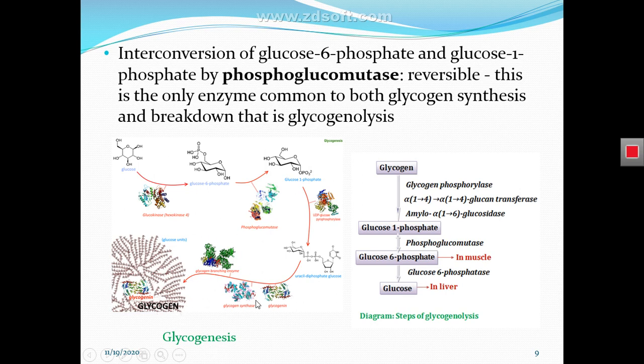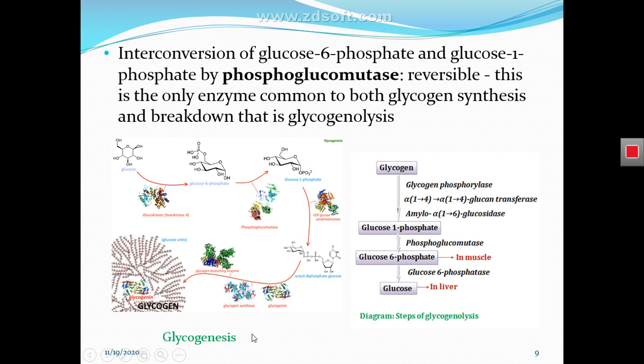This is the same enzyme that we found in glycogenolysis. There it is involved in the conversion of glucose 1-phosphate into glucose 6-phosphate in the process of glycogenolysis, that is the breakdown of glycogen. And in glycogen synthesis, this enzyme interconverts glucose 6-phosphate to glucose 1-phosphate.